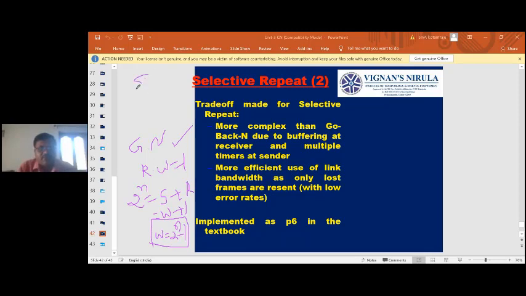And what about selective repeat? In selective repeat, both the sender and receiver have the same size. That means w plus w equal to 2 power n. So 2w equal to 2 power n. So w equal to 2 power n minus 1. So this is the answer for selective repeat.